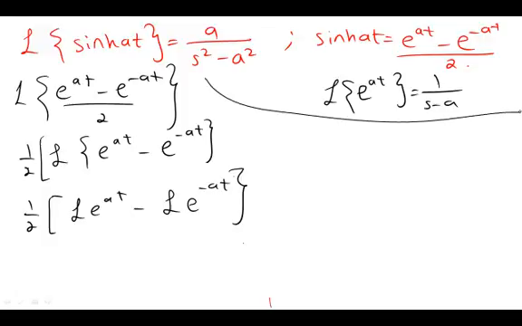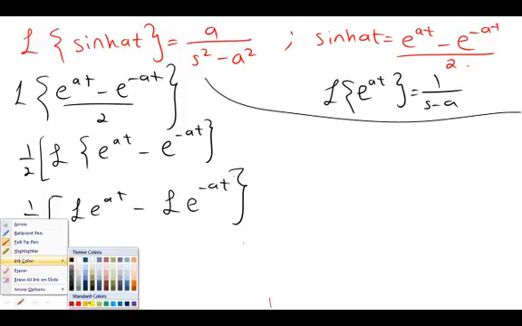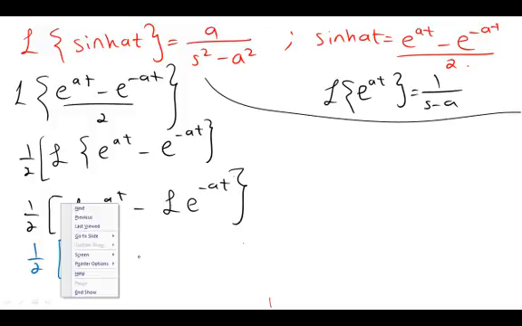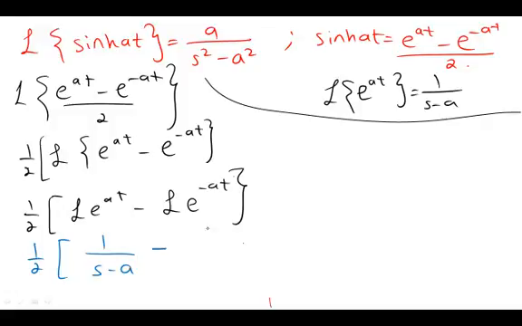So once you remember this, we can simply substitute this one by the answer, which is the Laplace of e to the power of at is 1 over s minus a minus, same thing here again. If you have a minus, here it will be minus a. Two minuses together will give you a plus, so here it will be s plus a.